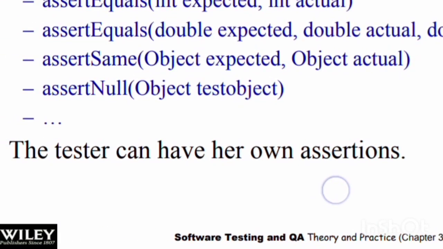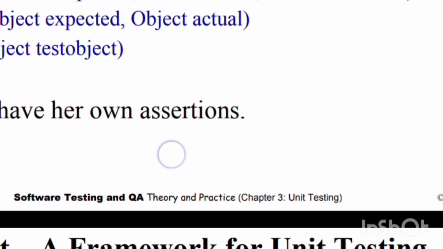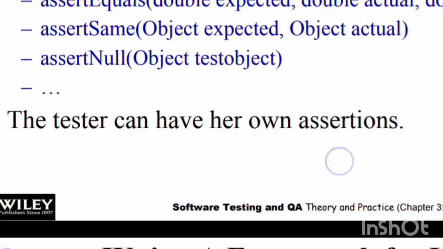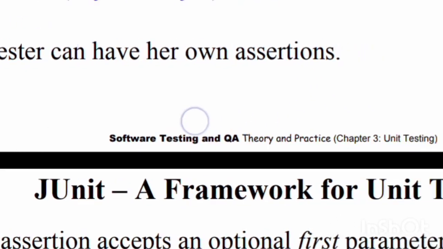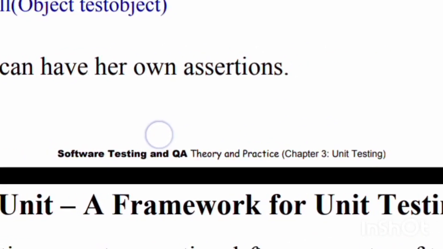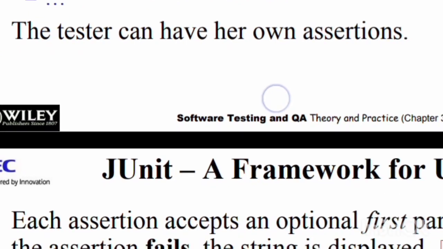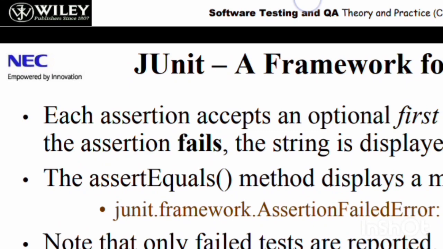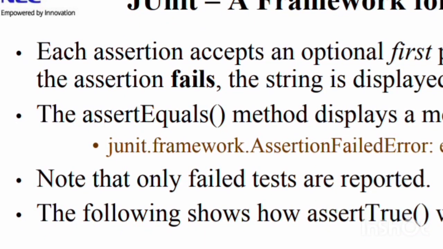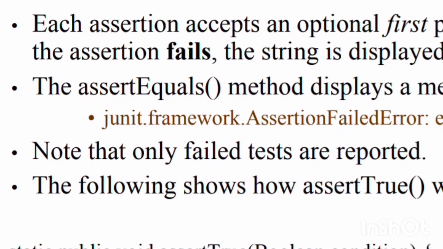Here, the TestCase class provides methods to make assertions. So: assertTrue, assertFalse, assertEquals(expected, actual), assertEquals(expected, actual, tolerance) with a double tolerance as a third parameter, assertSame(object expected, object actual), assertNull(object). The tester can have their own assertions.